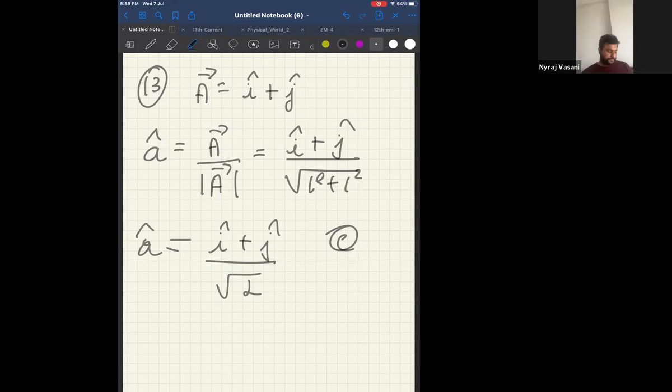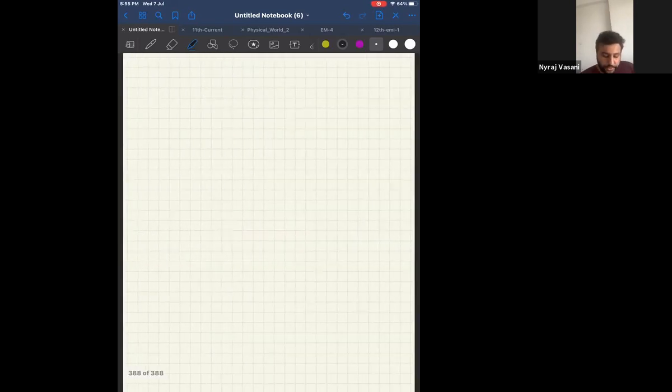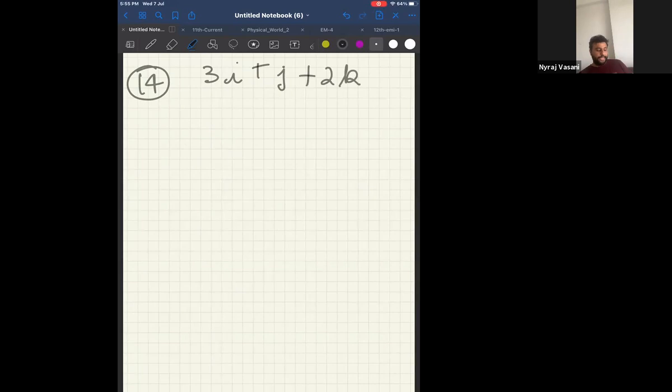Last one for today. And that is question number 14. Finish 14, then we'll stop for today. Start. Question number 14. A vector is represented by 3i plus j plus 2k. Its length in the xy plane is.